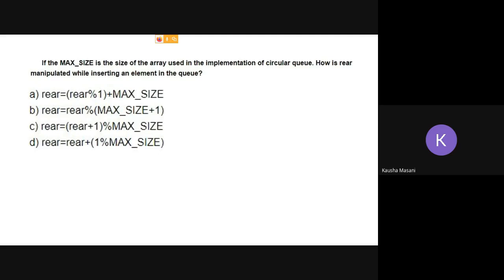Okay, Shri says it is C. Tushar agrees with that. Vijay also. Understand the question correctly, okay? We are dealing with circular queues with size as max size, and how rear is manipulated, that is what you have to give the answer.